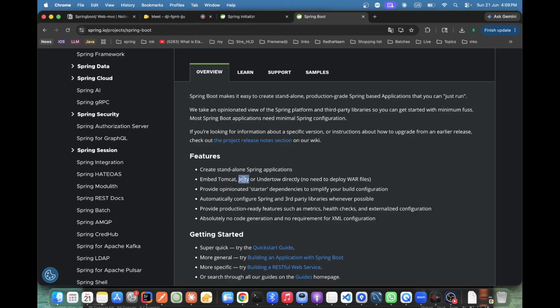What about JBoss? JBoss is also a kind of server, but it is completely standalone. It does not have any dependency or anything. A lot of configuration you need to do manually. If you have heard about the early days, people used to use that one only.